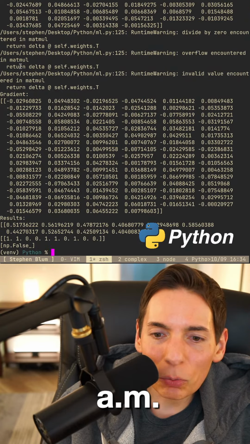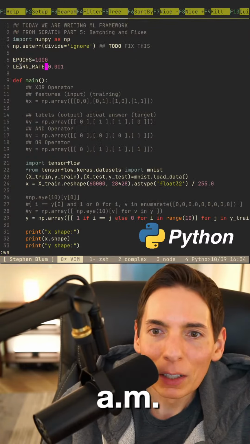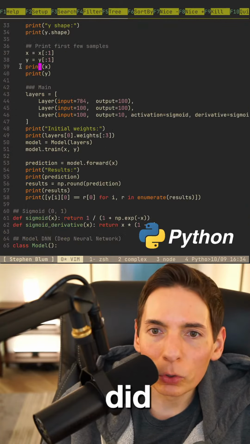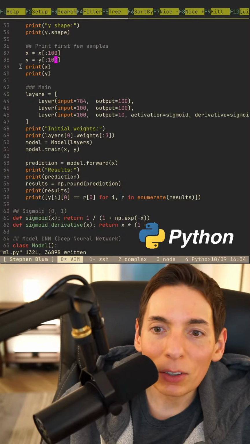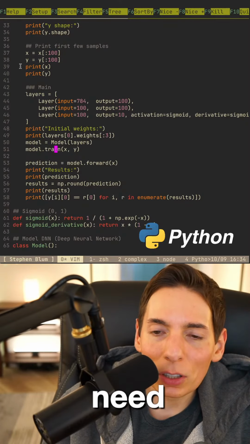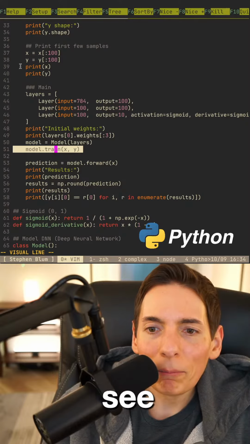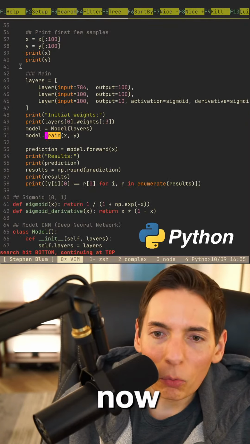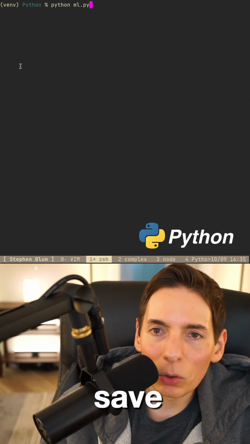So check it out. It's actually really cool. Let's do this. So I'll show you, July. Here is our learning rate and epochs. We'll do 100 samples because this will be a batch. We'll do a batch size of 100, because basically we're doing a batch size of 100%, but we need to add batching during our train section right here. See X and Y. We need to update our train method to do batches. But for now, we don't have that. So we'll just say 100 samples. We'll save that and then we'll run it.